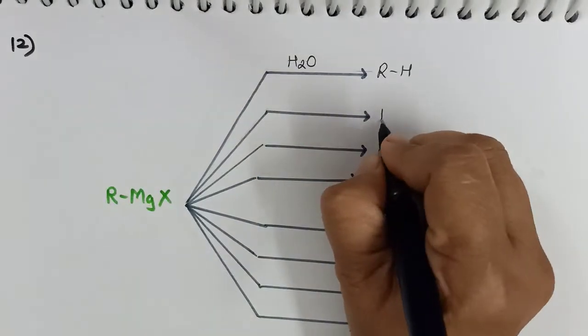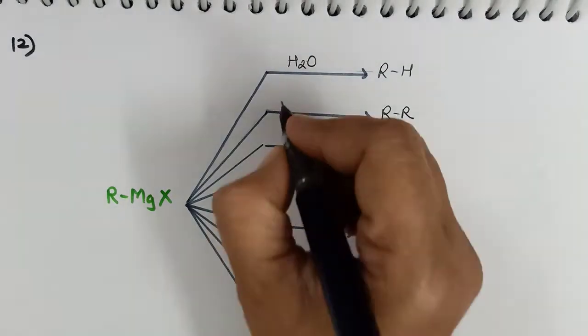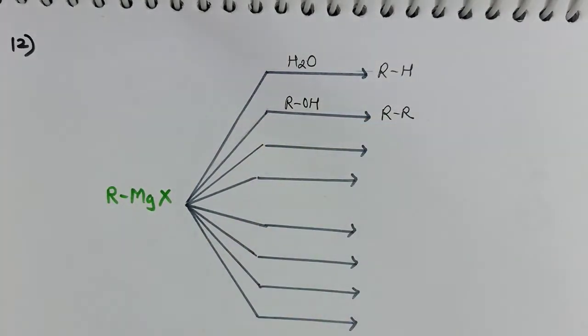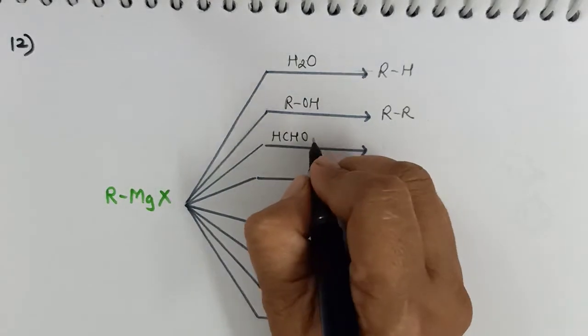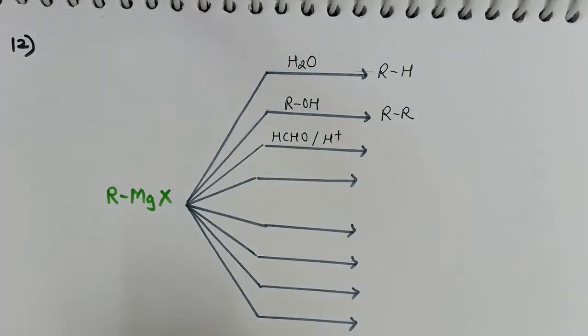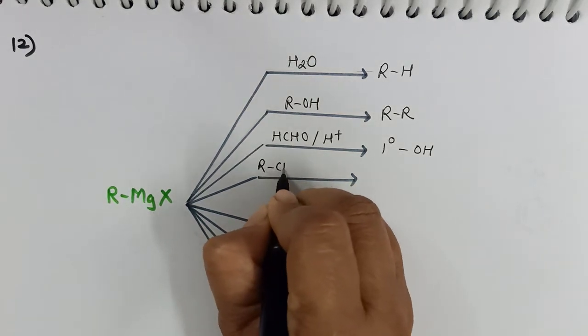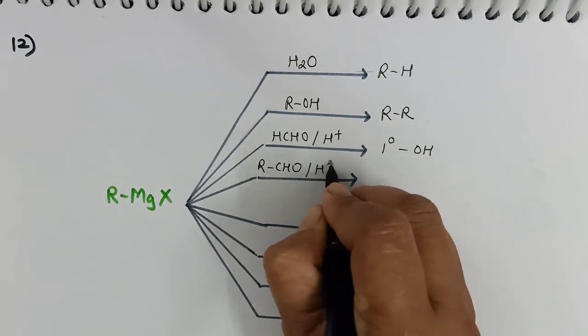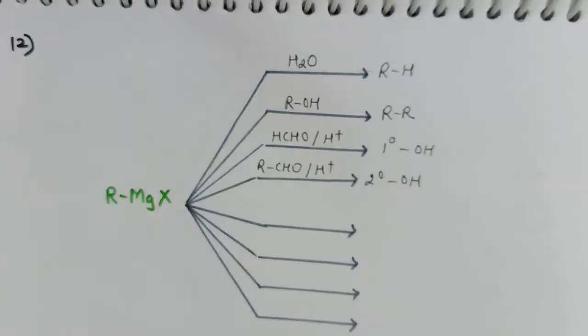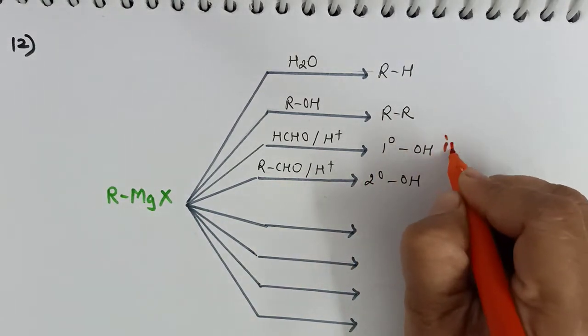Suppose I want to convert it into an alkane containing one more carbon atom, Grignard reagent can be treated with alcohol. When Grignard reagent is treated with an aldehyde like methanal, followed by hydrolysis, it will give us 1 degree alcohol with 1 carbon atom or whatever number of carbon atoms more. Suppose Grignard reagent is treated with an aldehyde other than methanal, followed by hydrolysis, then it gives 2 degree alcohol. Now these two conditions are important.